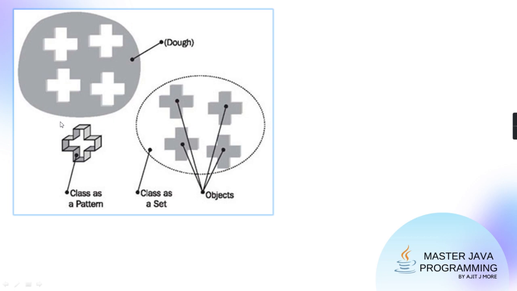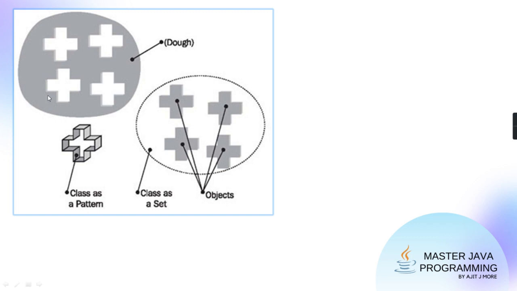Just here pictorially I have shown one example. This is a common thing which you might have observed at home also. When mom is going to make some cookies, she prepares one dough of wheat flour or whatever it is. Then through a roller, she spreads it, and then she has a mold.